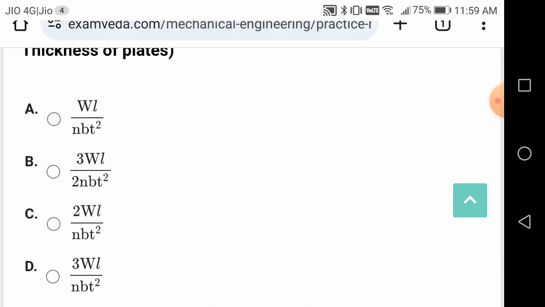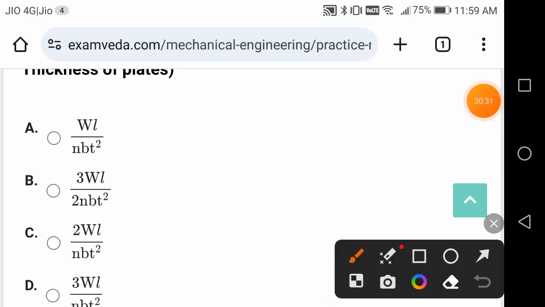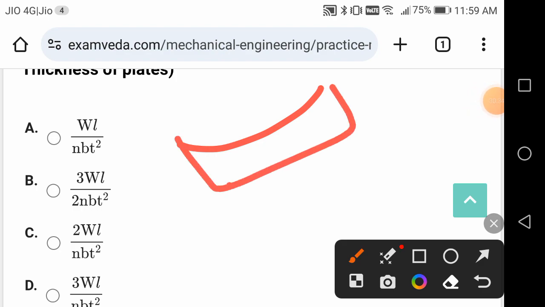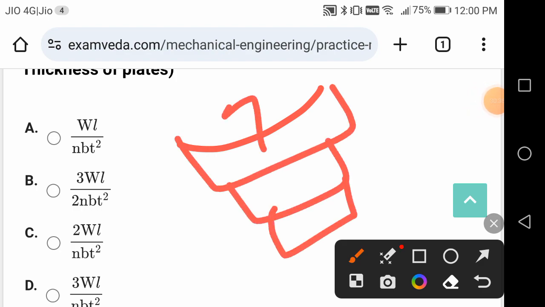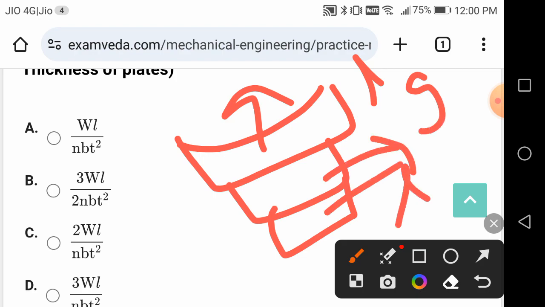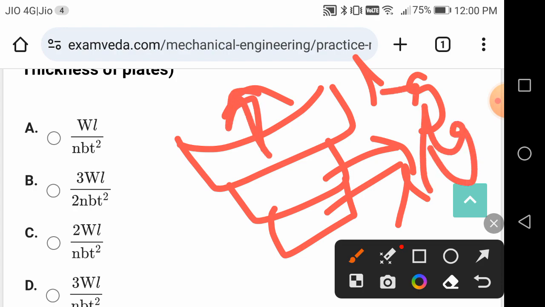They are also called graduated leaves. This is your leaf spring, okay, friends. These are graduated leaves, and this is the main leaf, the principal leaf.